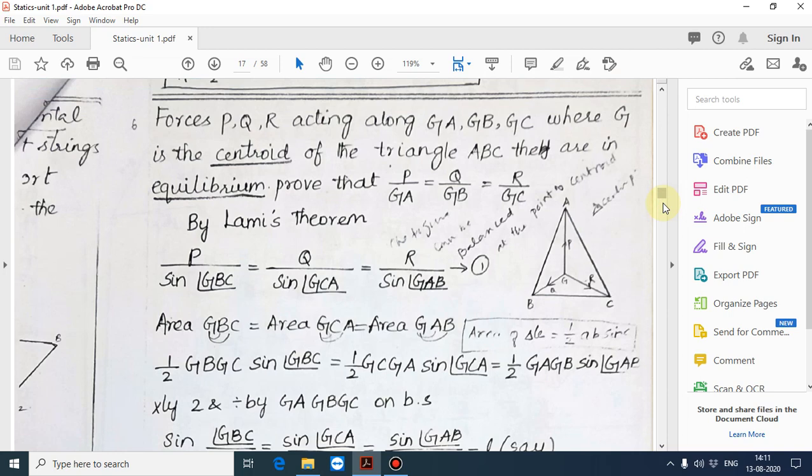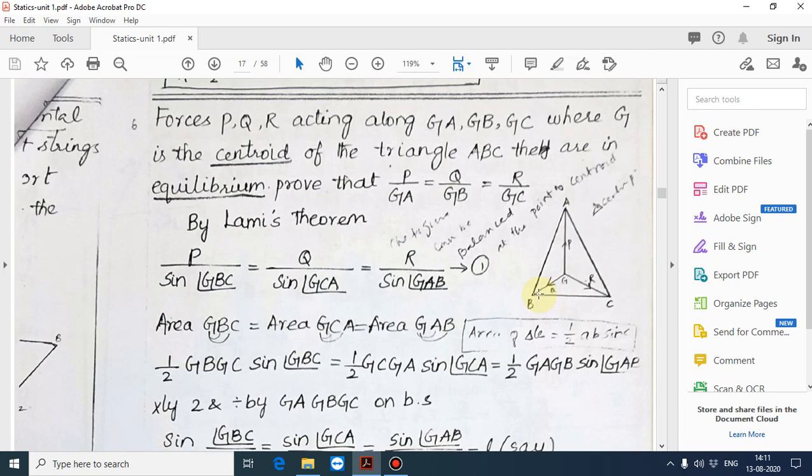As usual, by Lami's theorem, you know that P by sine of angle GBC is equal to Q divided by sine of angle GCA is equal to R divided by sine of angle GAB. You see the diagram, you can understand, girls. Sine of GBC for P, sine of GCA for Q, and for R, sine of angle GAB. You keep it as equation number 1.